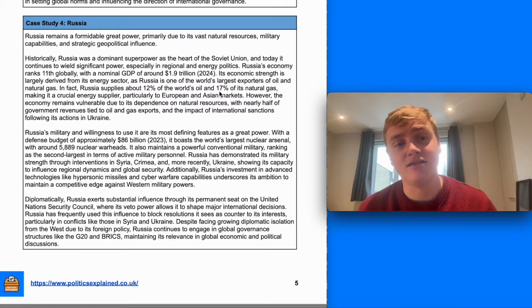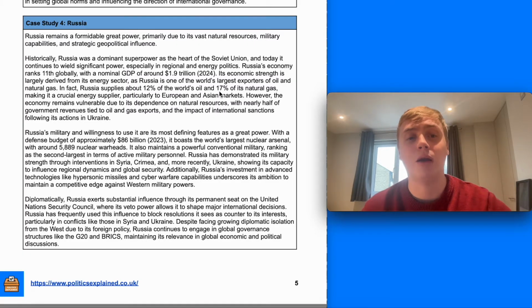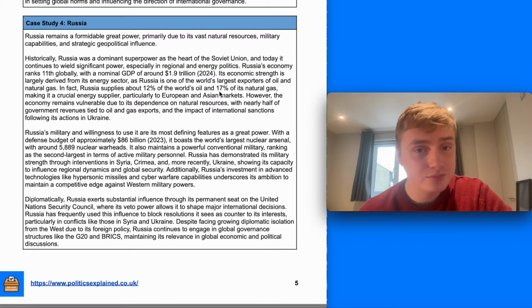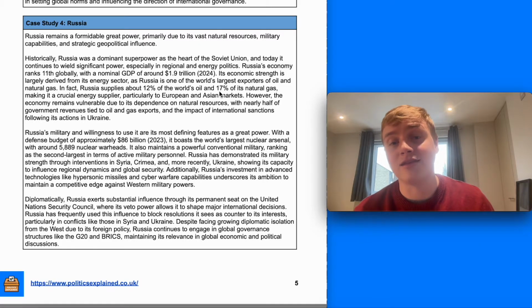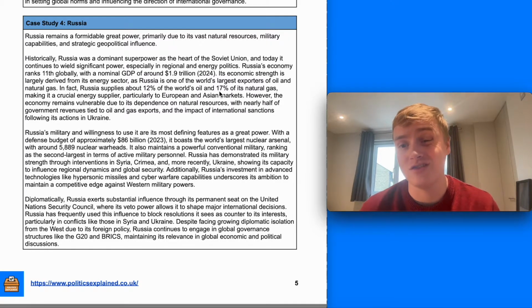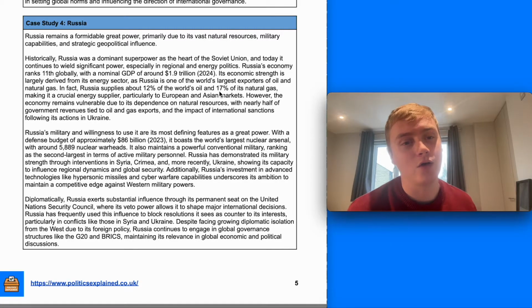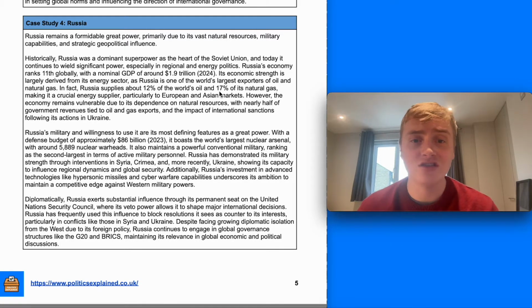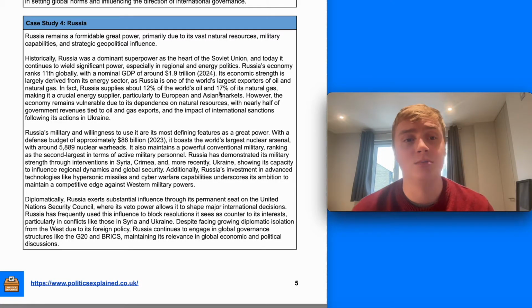So its economy is 11th globally, with a nominal GDP of around $1.9 trillion. And its economic strength is largely derived from its energy sector, which gives it a great amount of geopolitical influence over other countries, because countries really need oil, they really need natural gas, and they need energy for their economies. So it's one of the world's largest exporters of oil and natural gas, supplying 12% of the world's oil and 17% of its natural gas.